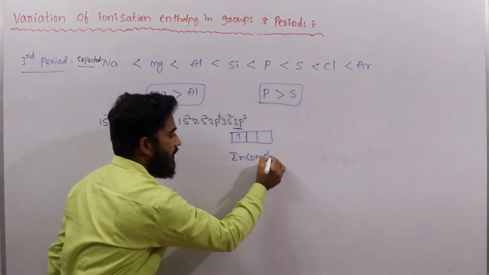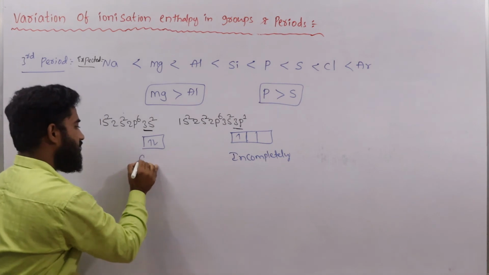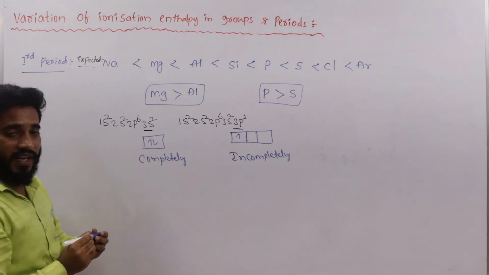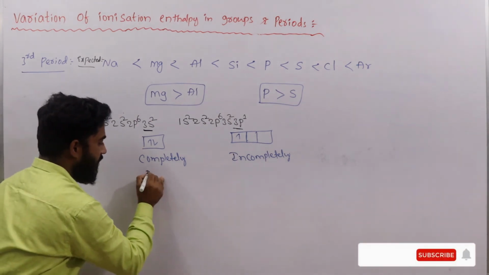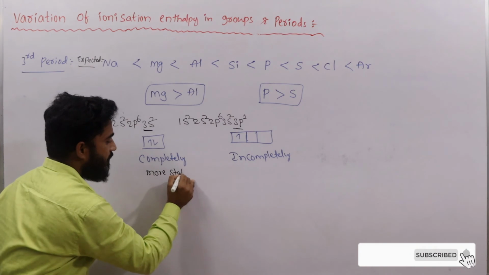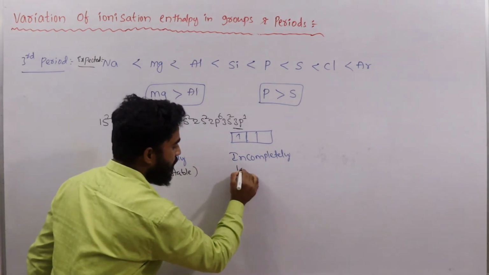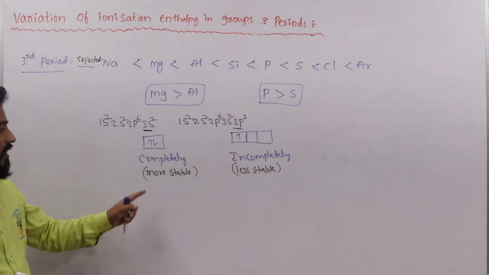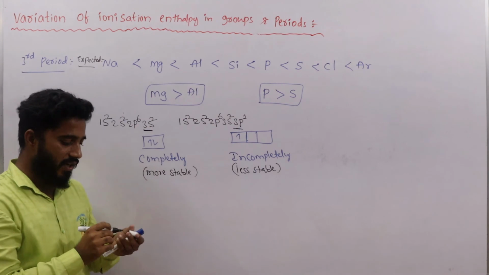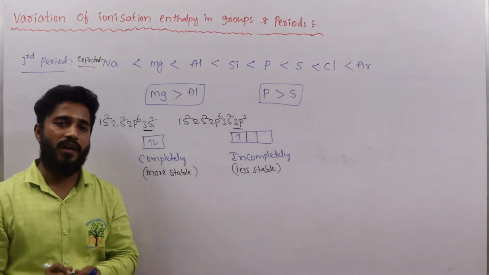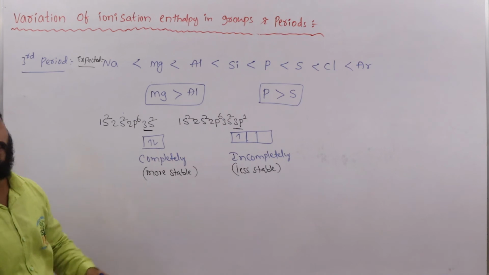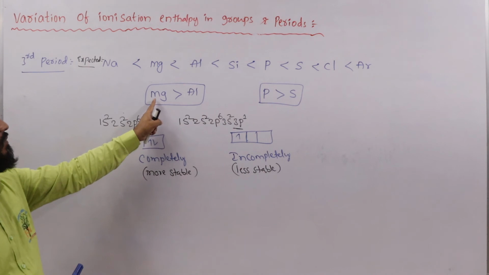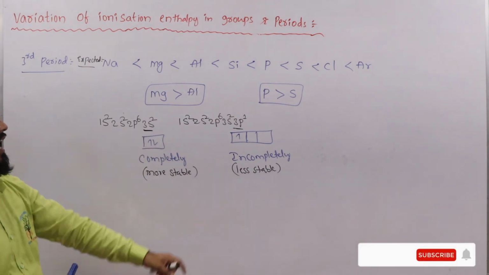Completely filled configuration is always more stable than incompletely filled. So to remove the outermost electron from a completely filled configuration, more energy is required. That's why magnesium has high ionization enthalpy.